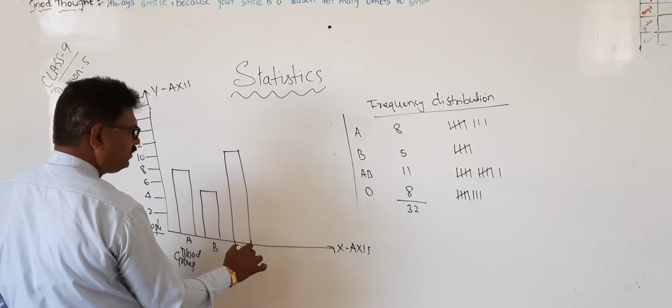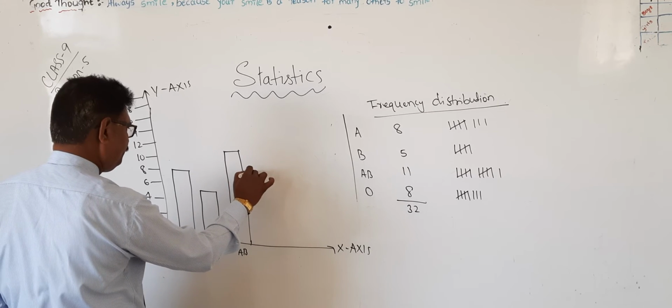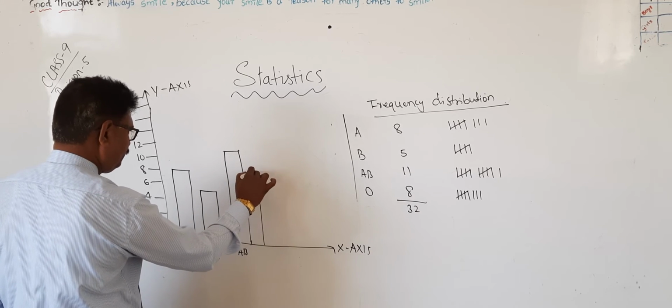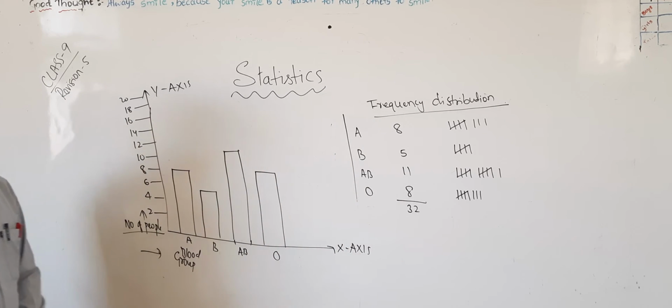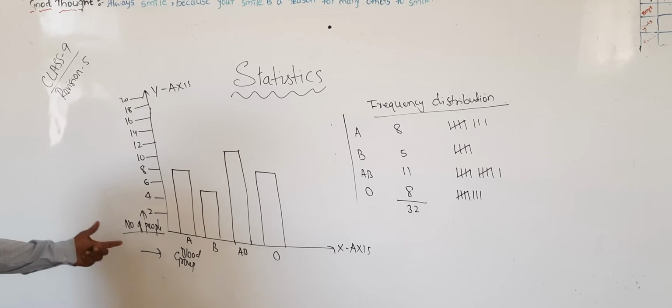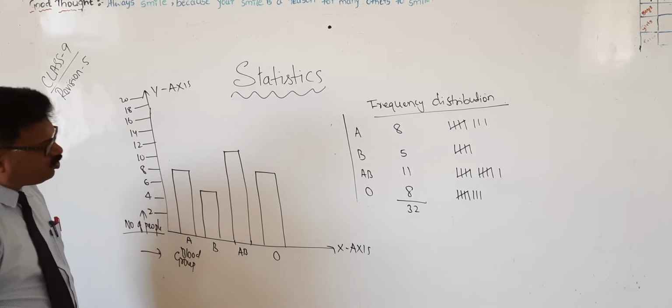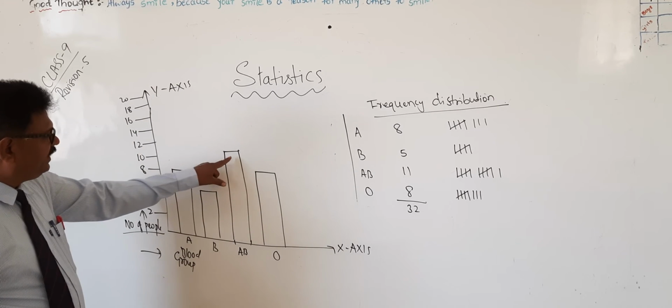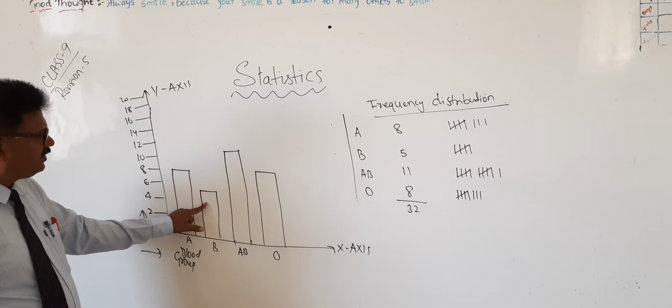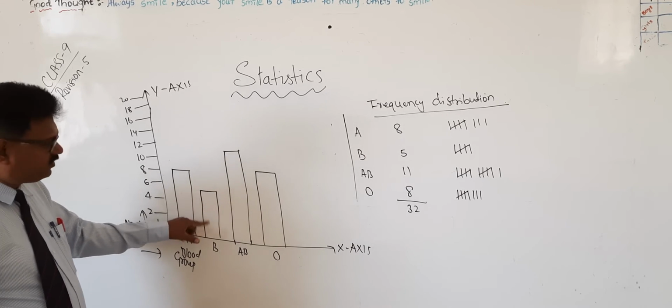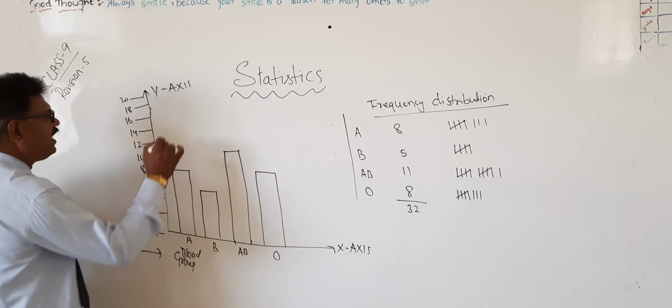And next one is 8. Understood? That's all. So which group is maximum? Yes, AB is maximum. Which group is less? Yes, B is less. So it is nothing but what? Bar graph.